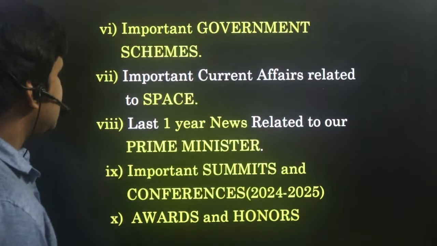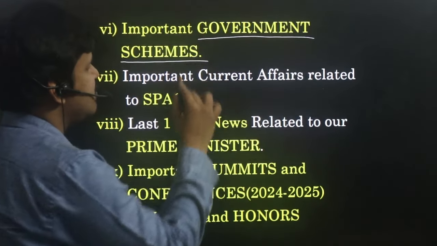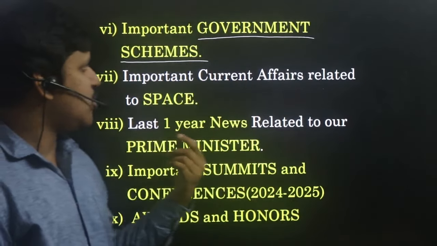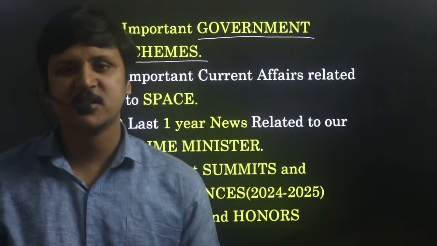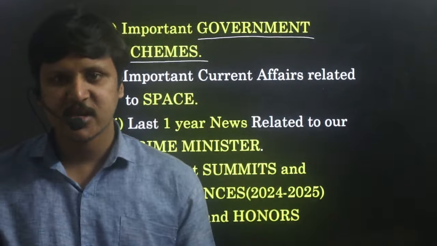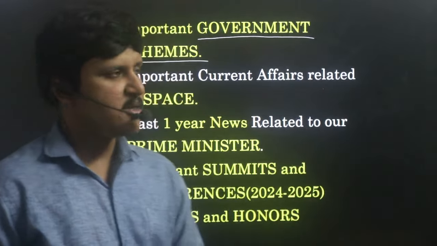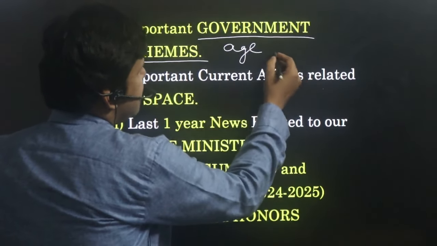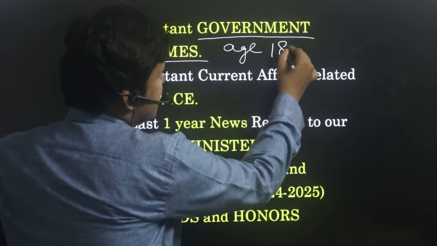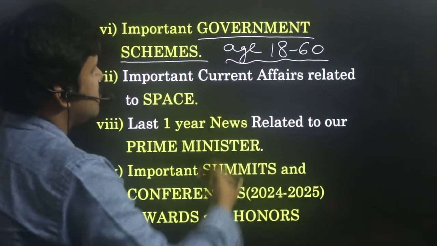Next, important government schemes. So government schemes is also another important thing. We are getting questions from government schemes also. We can commonly find that particular government scheme started in which year, or what is the priority of that one, or if there is any amount allocated to it, what amount is allocated to the particular government scheme. Like that also you can make a note. Also, if it is related to any particular age people, suppose some schemes will be from age 18 to 60, age also can be asked in some schemes. Just go through all of them.